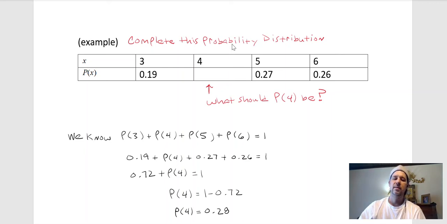Here, in this example that I give you, I don't want to say what the 3 is, or the 4 is, or the 5 is, or the 6 is. It's just that's the random variable. There's some kind of probability experiment, and with every outcome, it's either a 3 happens, or a 4 happens, or a 5 happens, or a 6 happens.